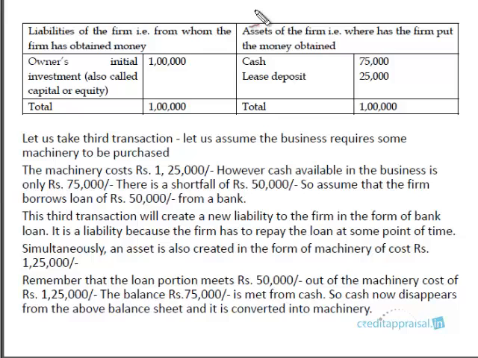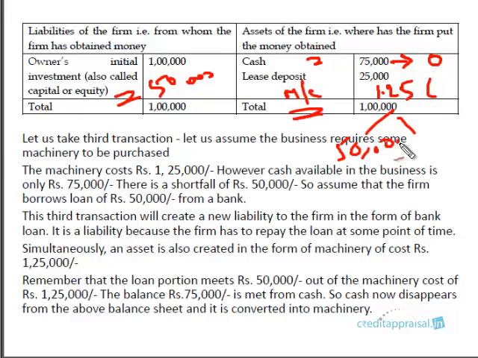In this example we have seen that the cash of 75,000 appears to have disappeared and become 0, but a new asset is created, of course along with the bank loan of 50,000, right? The cash appears to be becoming 0, though it has not actually become 0. It's only changed form. In this particular transaction, there are 3 heads affected: machinery account, bank loan account, and cash account. So this 1.25 lakh has 2 components, 75,000 cash and 50,000 bank loan.